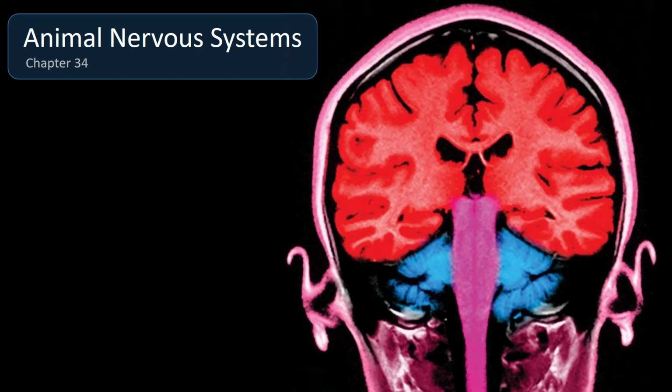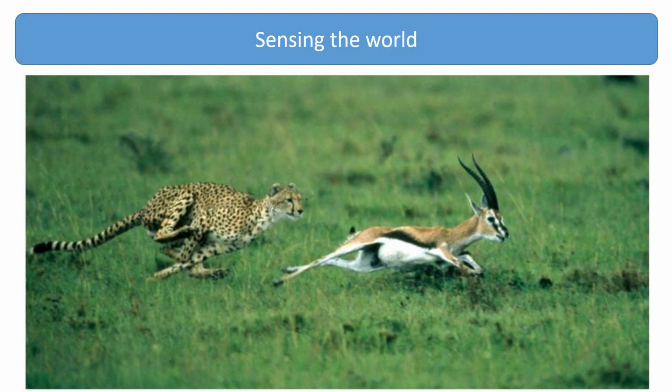Our Chapter 34 lecture covers the topic of animal nervous systems. Let's begin by taking a look at this interaction between a cheetah and its gazelle prey. This cheetah detects a herd of grazing gazelles with its keen vision.